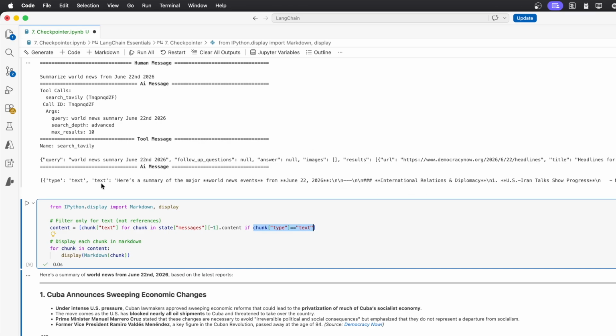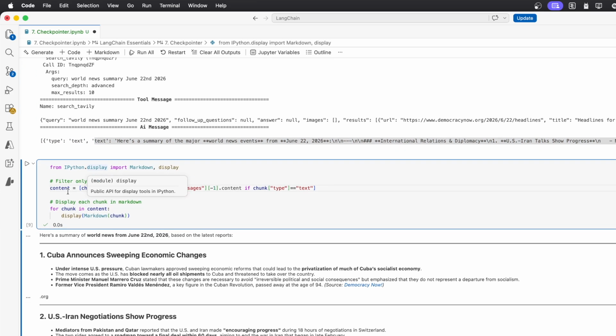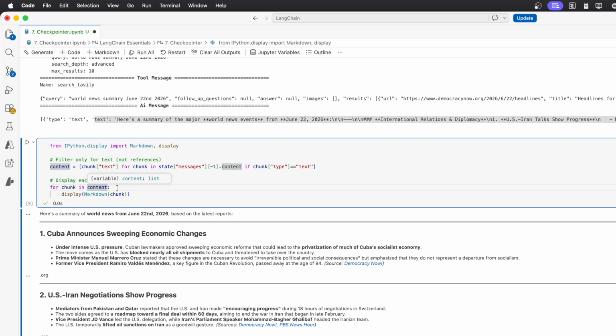So if we look at the first one, here the type is text. In that case, I will extract the text, and this will be the same for each text chunk. However, if the type is reference, it will ignore it. I will not extract it. And once I've got this list containing all my text chunks, I can loop through this list and just display it in Markdown.